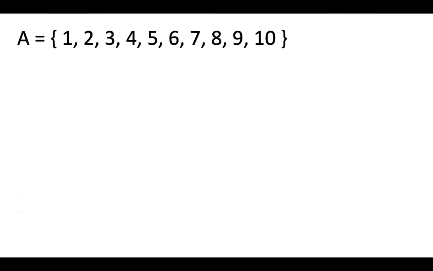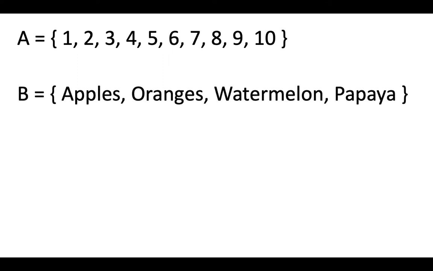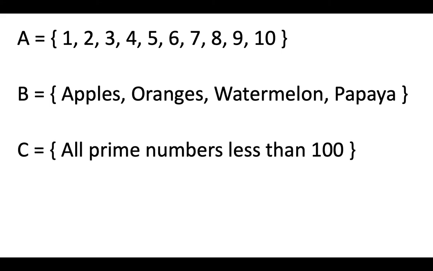Look at these examples. I have a set A with the first 10 natural numbers. They are enclosed within the curly brackets. I have a set B where B contains the names of some fruits, and set C is the set of all prime numbers less than 100.